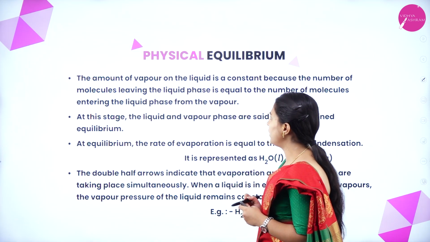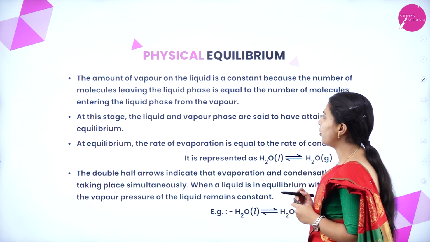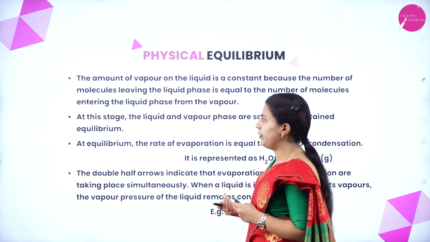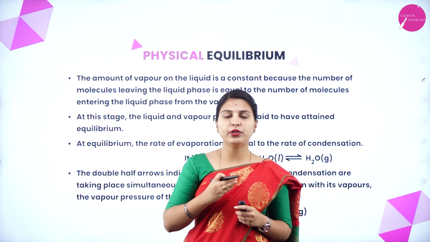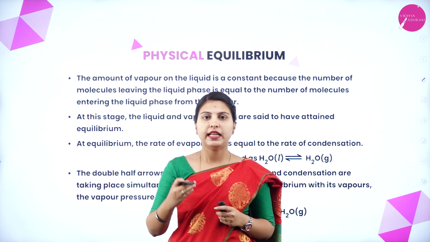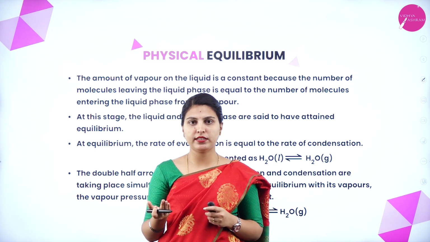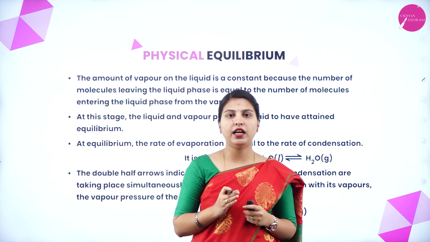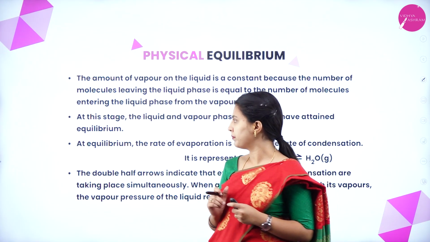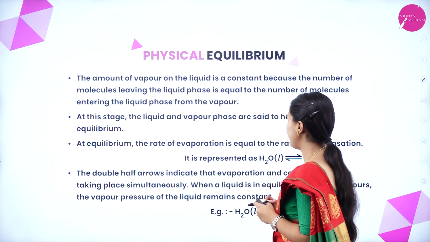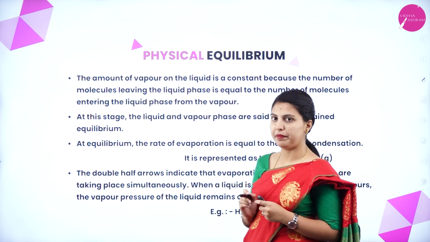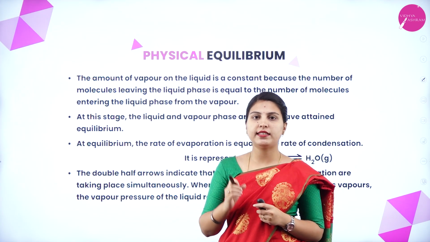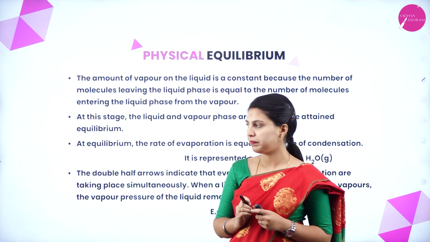The amount of vapor on the liquid is a constant because the number of molecules leaving the liquid phase is equal to the number of molecules entering the liquid phase from the vapor. Here, the molecules leaving the liquid phase and entering the vapor phase, and the molecules entering the liquid phase and leaving the vapor phase, are both the same and equal. At this stage, the liquid and vapor phases are said to have attained equilibrium. At this stage, when the molecules are equal in both the phases, that state we call the reaction has entered equilibrium.